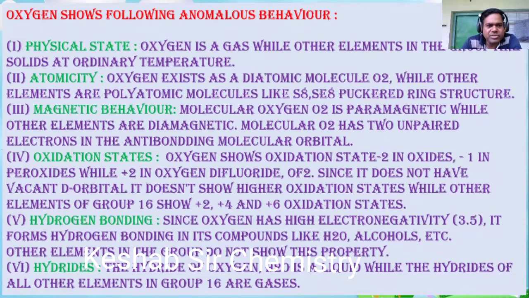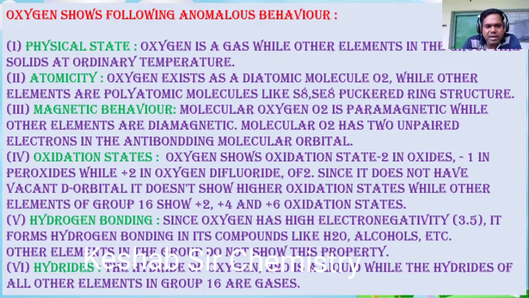Atomicity: oxygen exists as diatomic molecules, O2, while other elements are polyatomic, like S8. Selenium is Se8. It has a puckered ring structure.